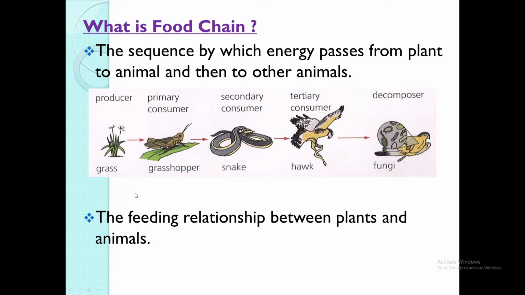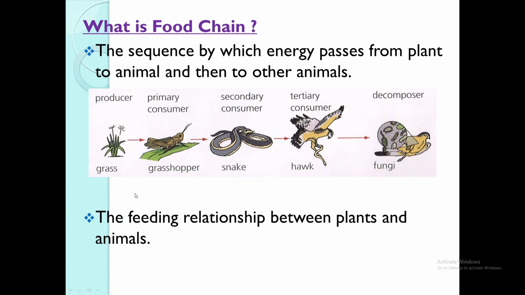As you realize, grass is at the start of the food chain. Students, most food chains normally start with what is called a producer, and plants are producers, meaning that they make their own food.